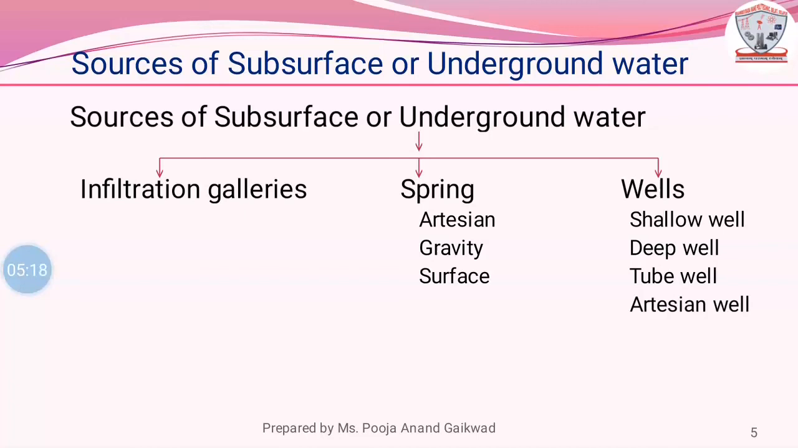Next, well. An artificial hole or pit made in the ground for the purpose of tapping water is known as a well. Springs are further subdivided as artesian, gravity, and surface. Wells are further subdivided as shallow well, deep well, tube well, and artesian well.